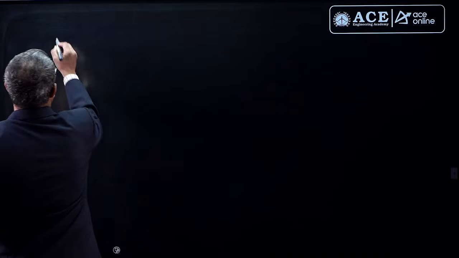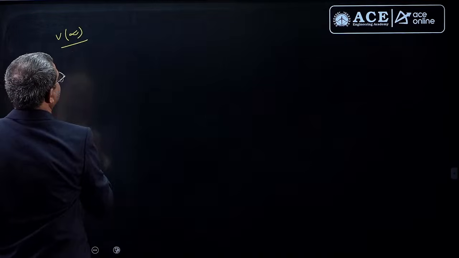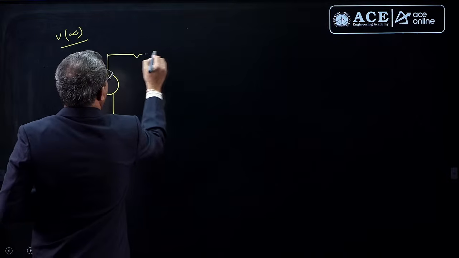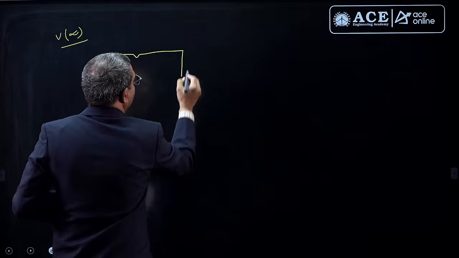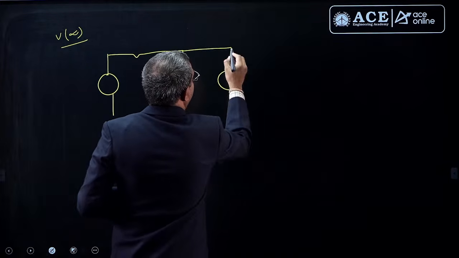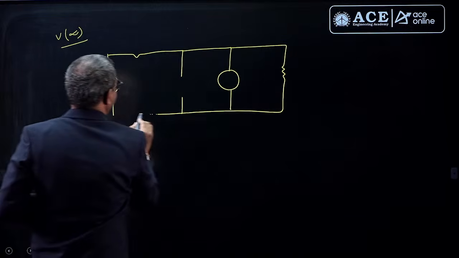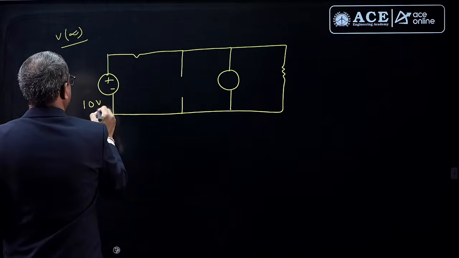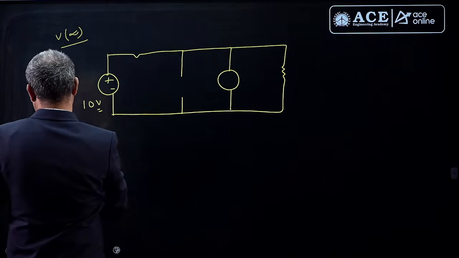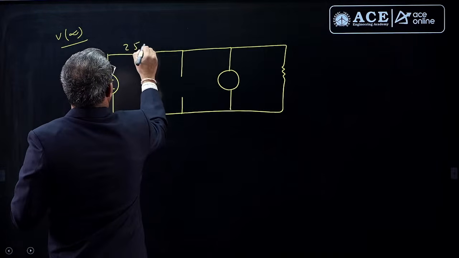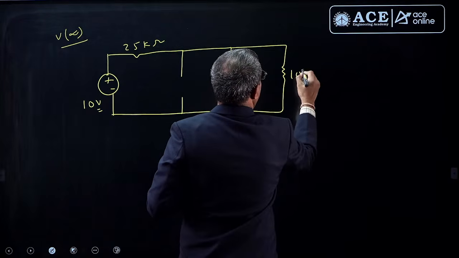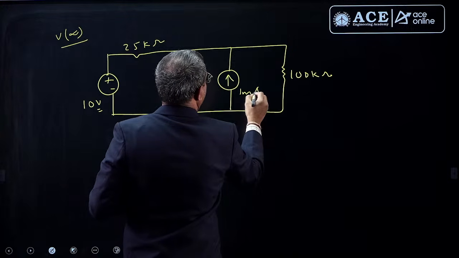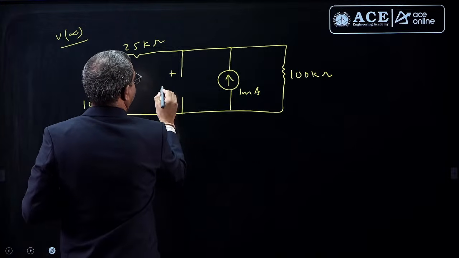Now let us go to V of infinity, the next steady state. Now in the next steady state, the current source has come. Again, this is a DC voltage source and a resistor, the capacitor is open, but this time the current source came, and this is another resistor. In steady state, again for DC excitation, the capacitor acts as an open circuit. This is again 10 volts, this is 25 kilo ohm, 100 kilo ohm, and this current is 1 milliampere. I need this V of infinity.